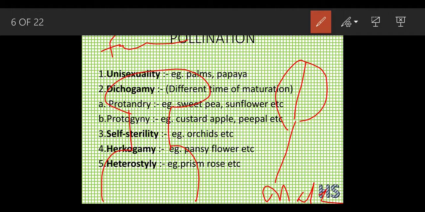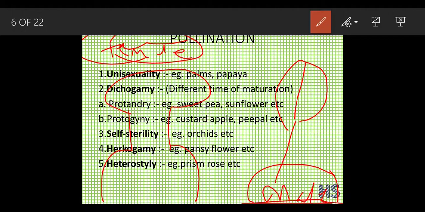Suppose the male of that plant is mature, but the female part is not mature. So what is going to happen? The pollination is not going to happen. In that type of plants, pollination is not going to happen, because for pollination the anther and the stigma should mature at the same time.